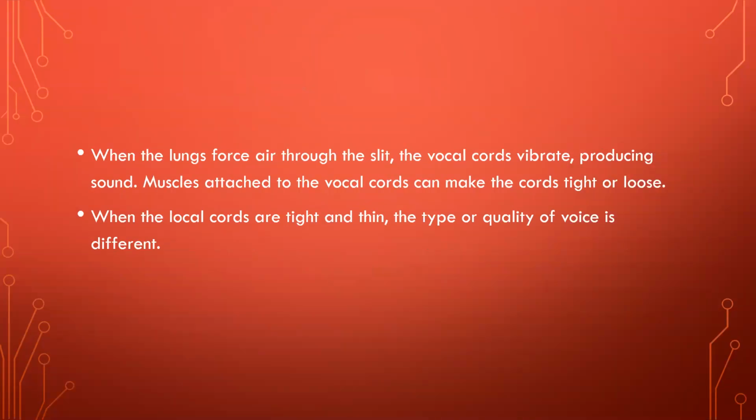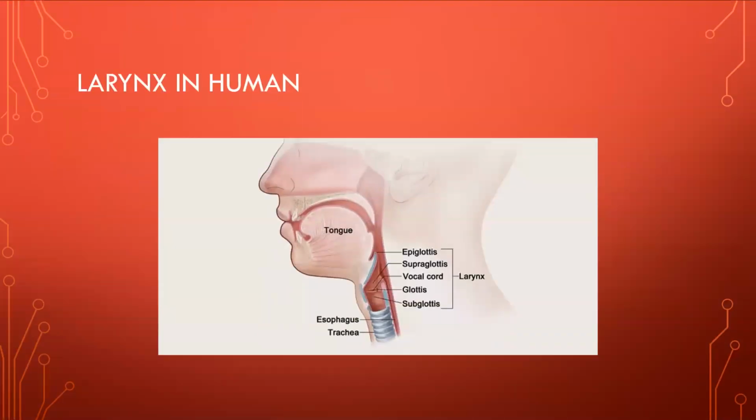When the lungs force air through the slit, the vocal cords vibrate, producing sound. Muscles attached to the vocal cords can make the cords tight or loose. When the vocal cords are tight and thin, the type or quality of voice is different. Example, vocal cords are 20 millimeter in length in male, about 15 millimeter in female, and even smaller in children. Therefore, the voice of male, female, and children are different. See this image which shows larynx in human.